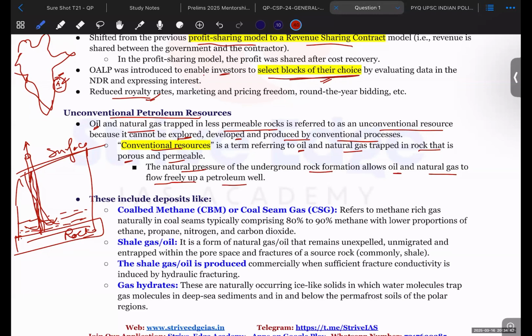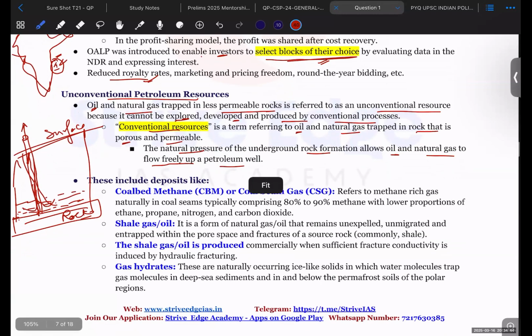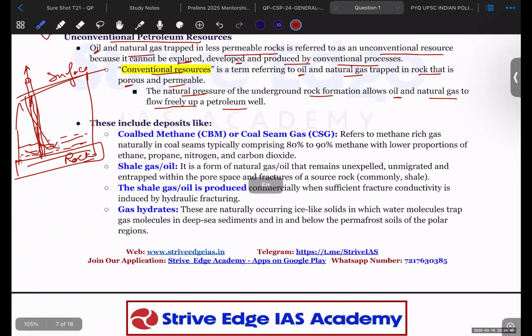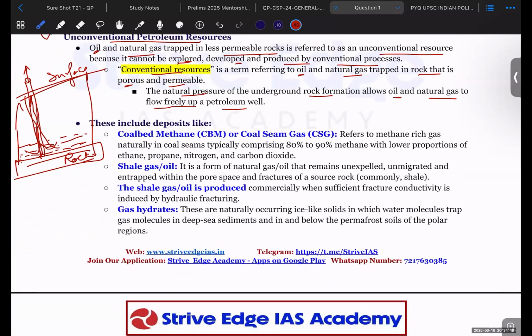But what is happening now is that some rocks are permeable in the sense that they allow hydrocarbons to penetrate through them. So hydrocarbons are available within the rocks. Those techniques were not available previously.